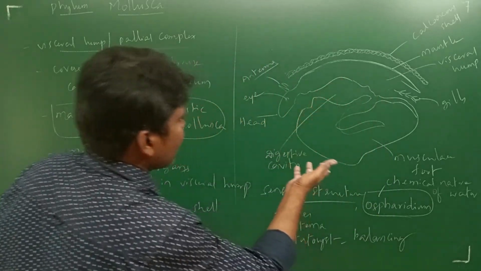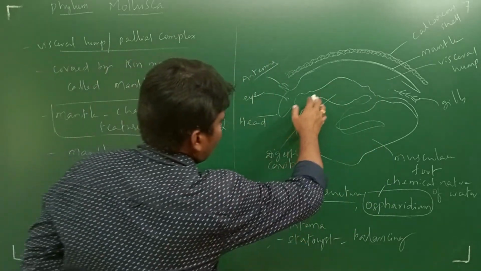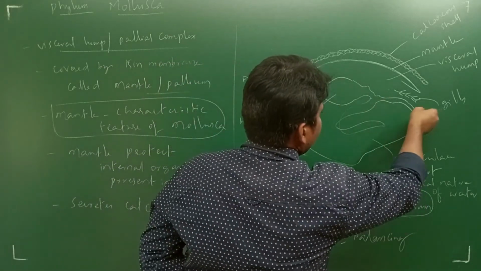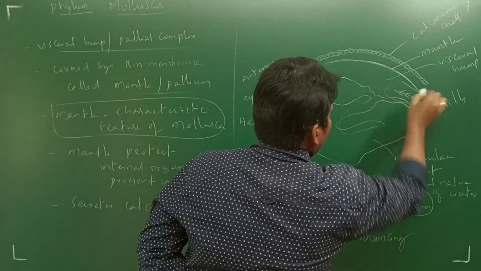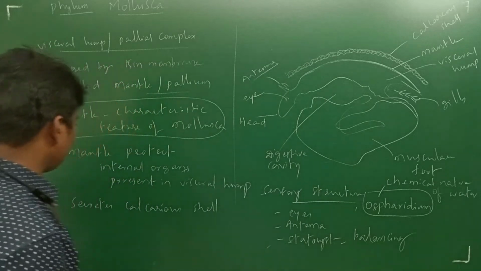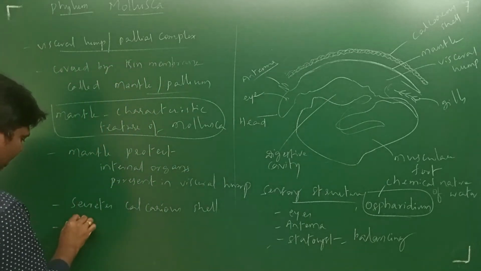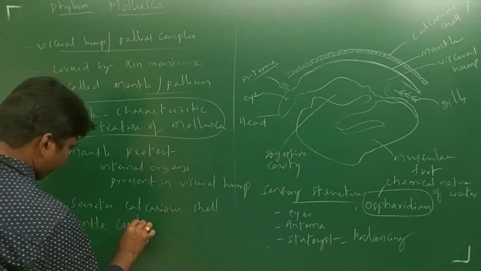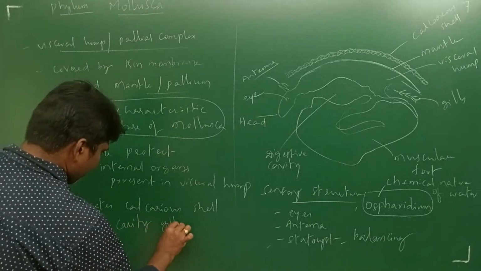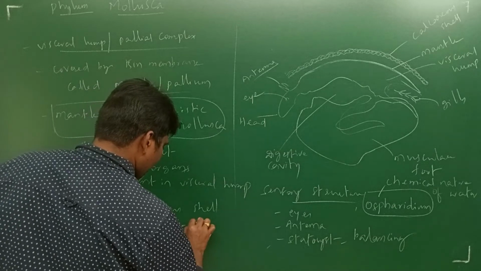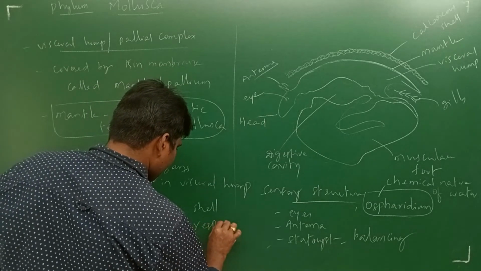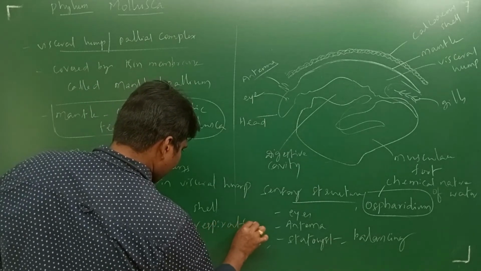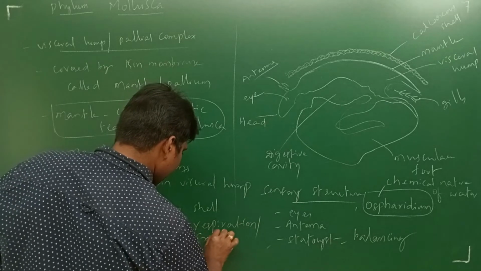The visceral hump has the digestive cavity and internal organs, and the mantle cavity has gills, which are used for respiration as well as excretion.